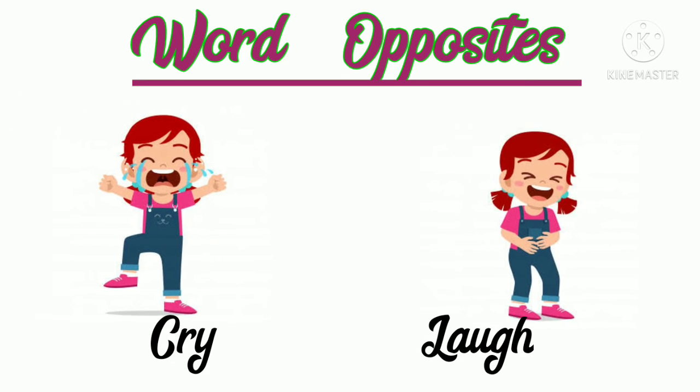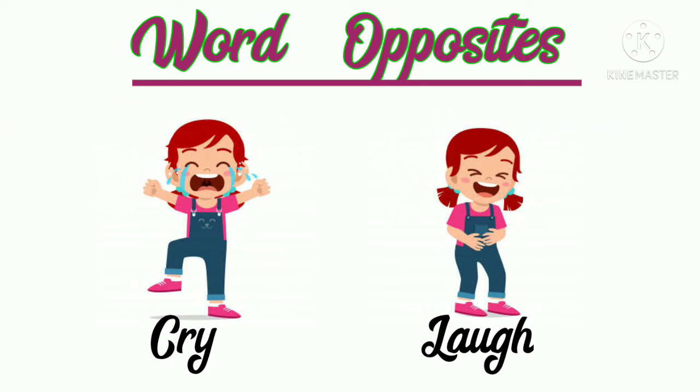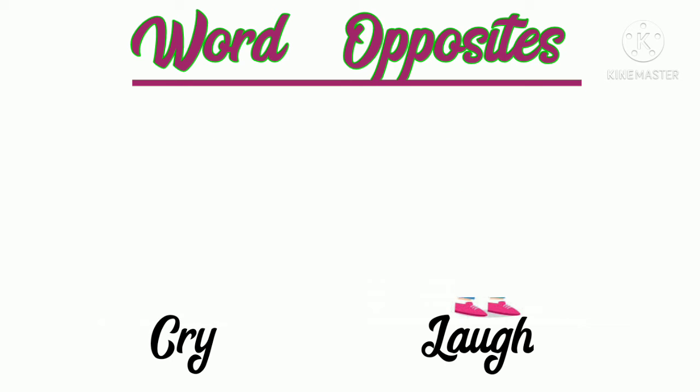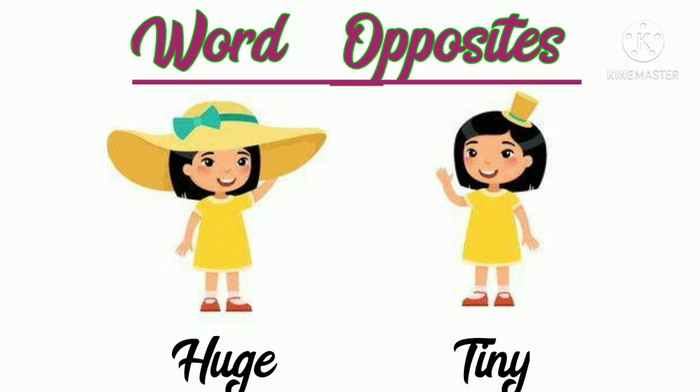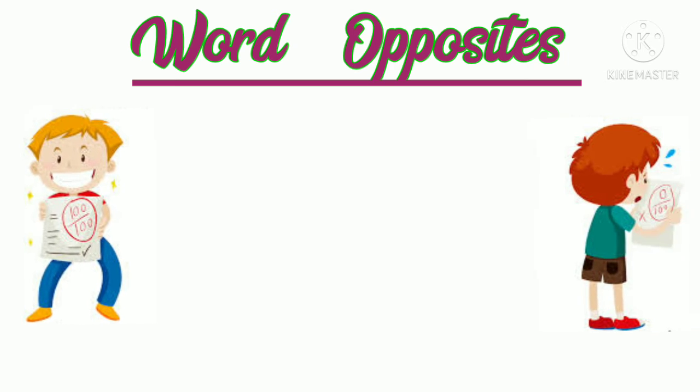Next is cry and its opposite is laugh. Cry means rona and laugh means hasna. Next is huge and its opposite is tiny. Huge means bada and tiny means chota.